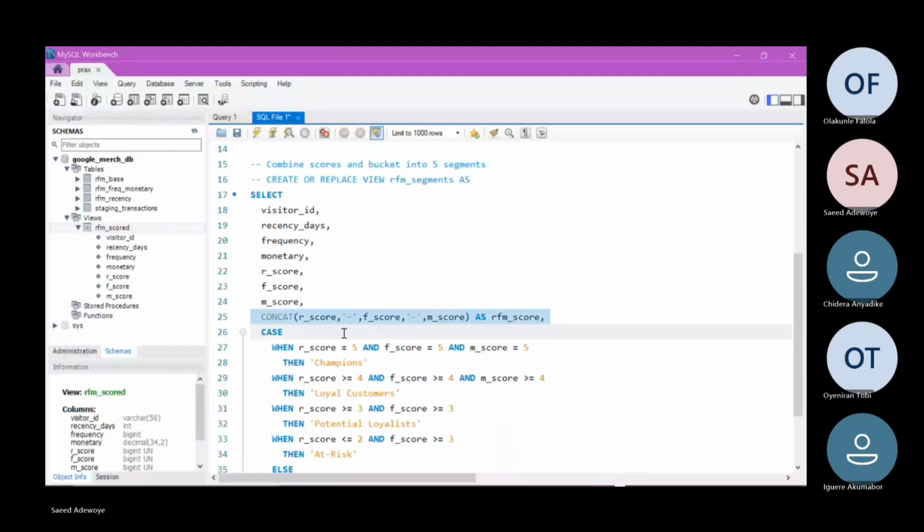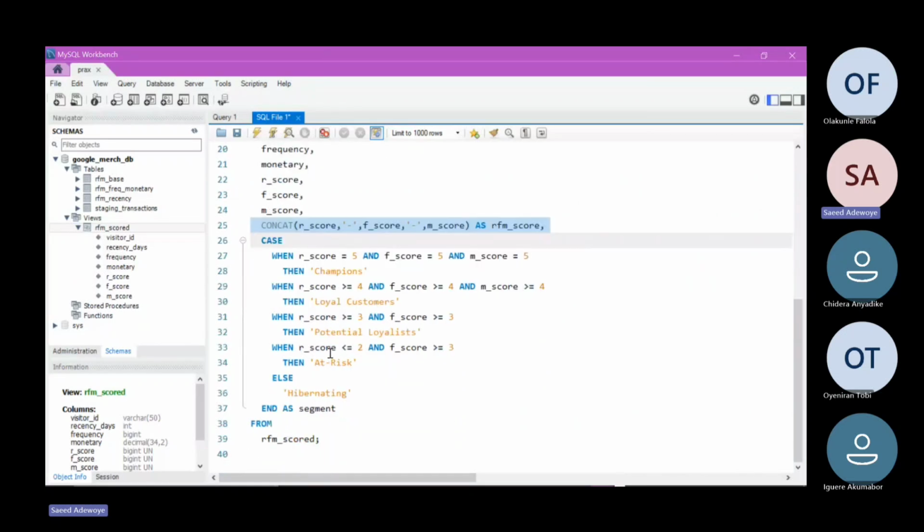So afterward, since we said we want to classify, we want to group these customers based on scores of 5 to 1, what will be the condition? We'll have to declare some conditional statements that, okay, whenever a customer has an R score of this, call that particular customer a champion. Whenever it has this particular RFM score, call that customer a loyal customer. So that's what this case when statement here will be doing.